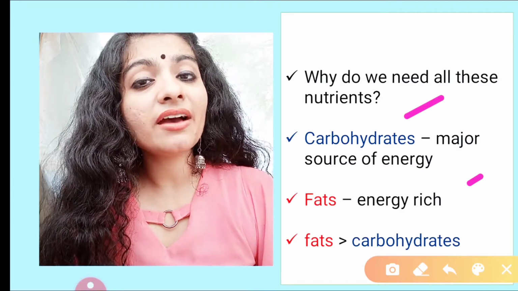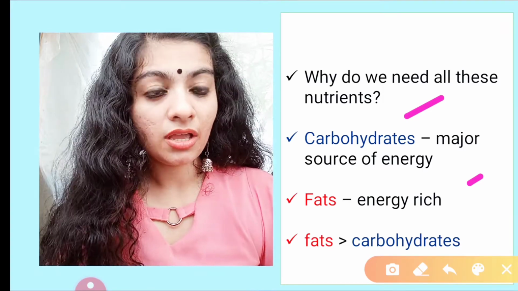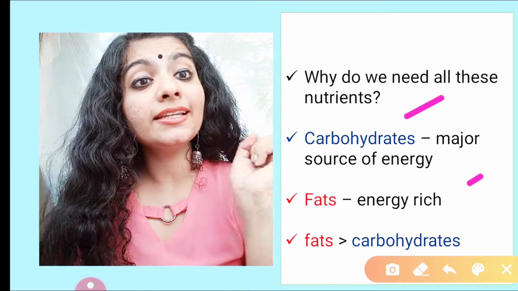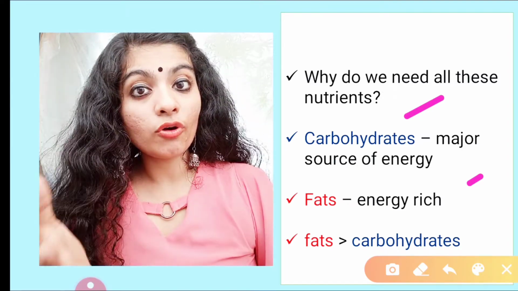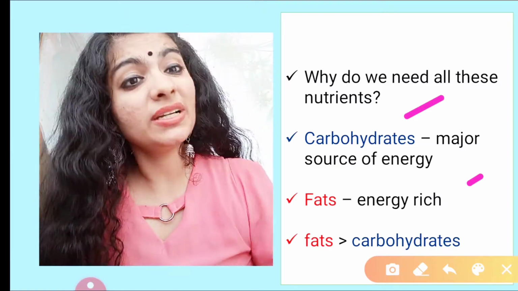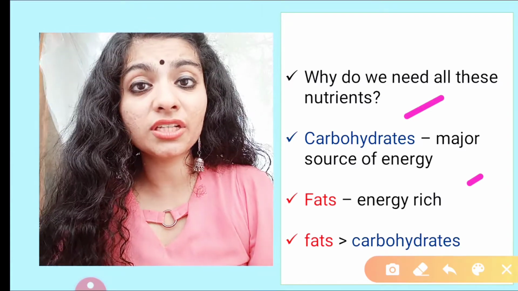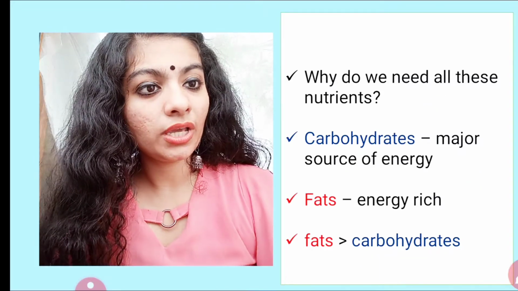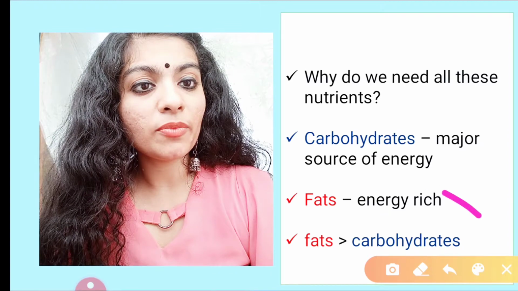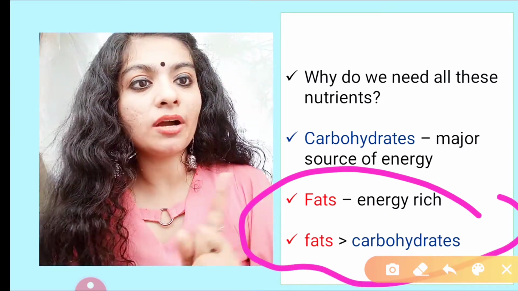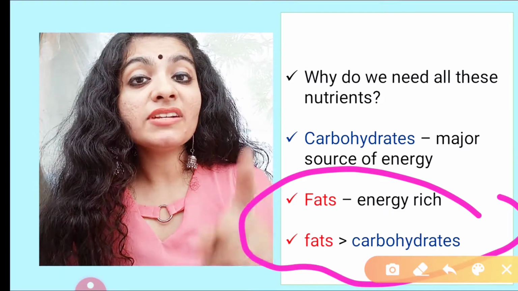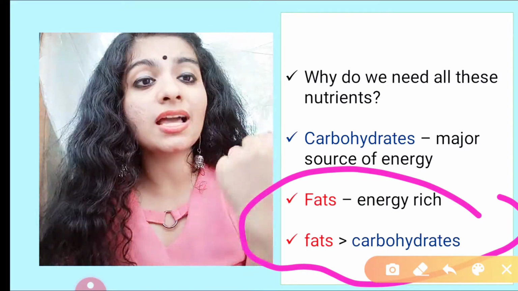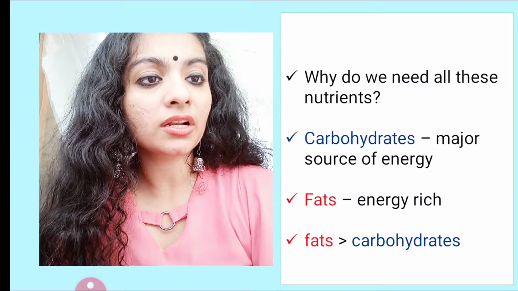So carbohydrates have how much energy? 4 kilocalorie, whereas fats has 9 kilocalorie. Per gram of food item contains 9 kilocalorie of fat. So 4 and 9, obviously fat is a rich source of energy, but still our body always utilizes energy through carbohydrate. So that's why carbohydrates are the major source of energy. But when it comes to amount, always remember fats have more energy compared to carbohydrates. Fats have 9 kilocalorie of energy per gram of food, whereas carbohydrates have 4 kilocalorie per gram of food.